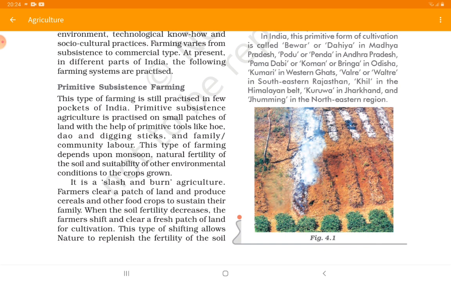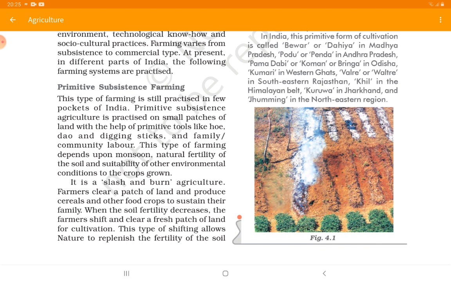So farmers clear a patch of land and produce cereals and other food crops to sustain their family, and when the soil fertility decreases, farmers shift and clear a fresh patch of land for the cultivation. So it is a procedure in which farmers go and burn up any particular patch on the forest and then grow over there for 2 to 3 years, and afterwards when the soil becomes unfertile they clear up a new patch. Similar process is followed for 2 to 3 years, and till those 2 to 3 years time the older patch of land again gains its fertility, the soil again gains its fertility, and farmers grow over there.